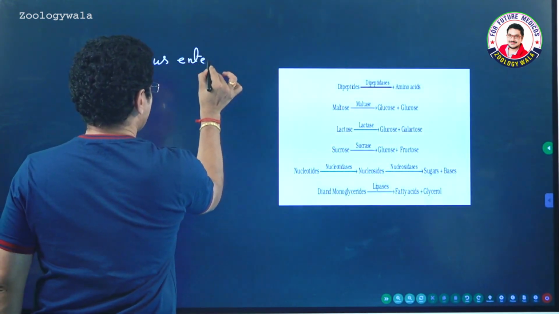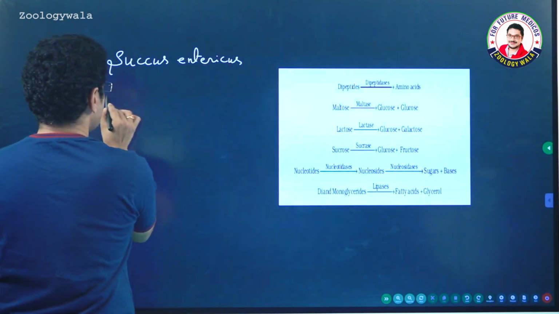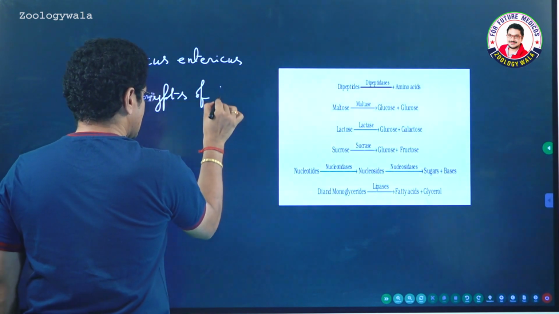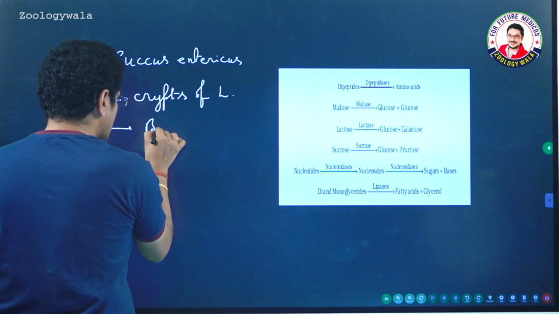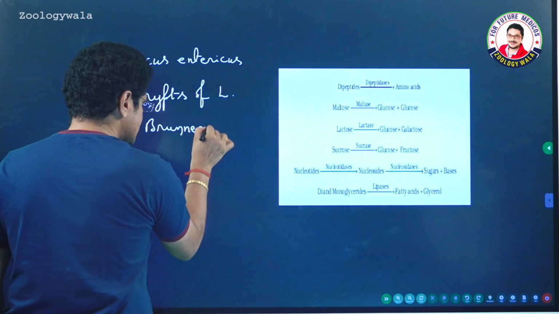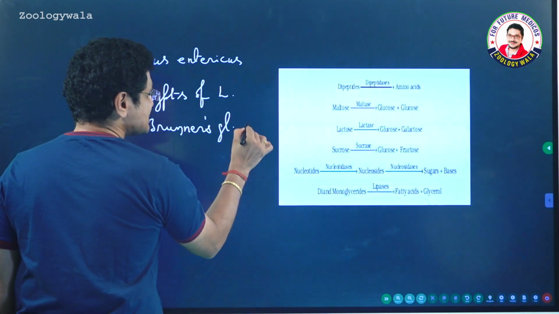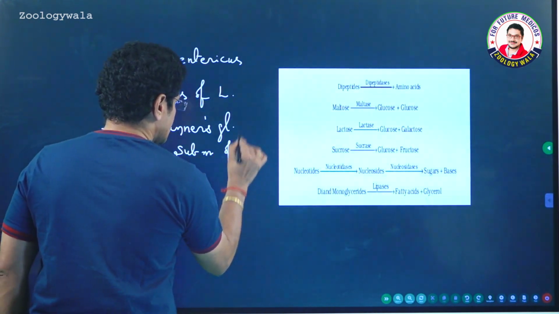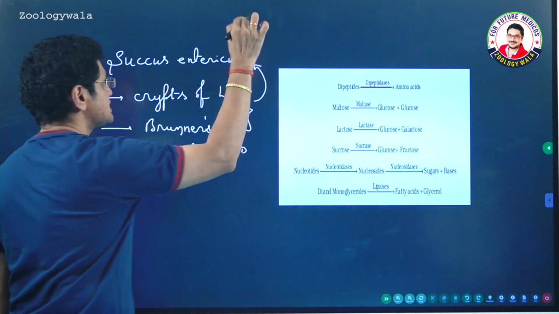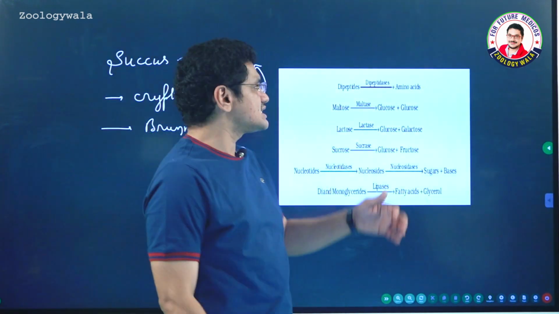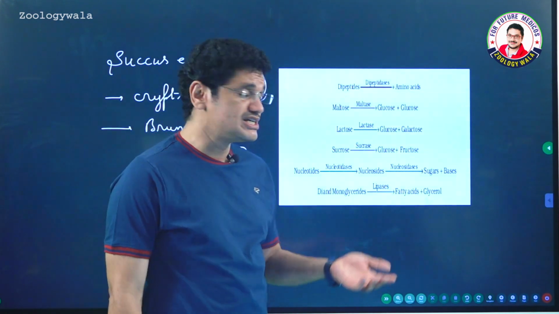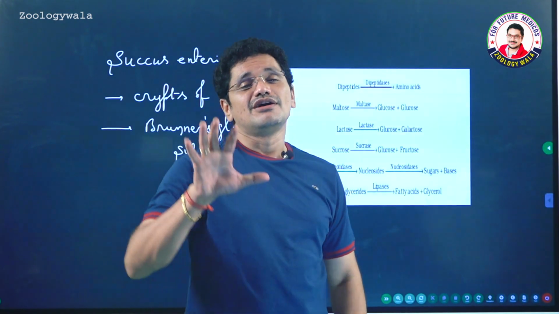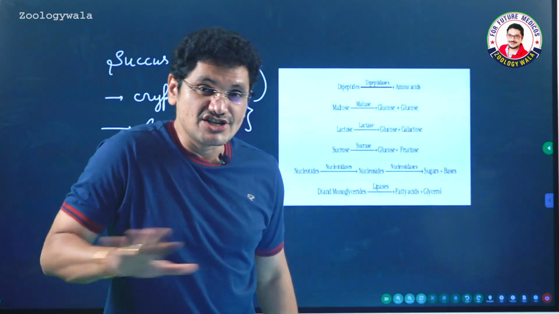These are the secretions of the brush border, or simply let me write the crypts of Lieberkuhn and the Brunner's glands which are present in the submucosa of duodenum. So the secretions put together form succus entericus. So the succus entericus contains these dipeptidases, tripeptidases, which help in conversion of dipeptides to amino acids. If at all amino acids are formed, we should feel happy. Why? Because protein digestion is finished.